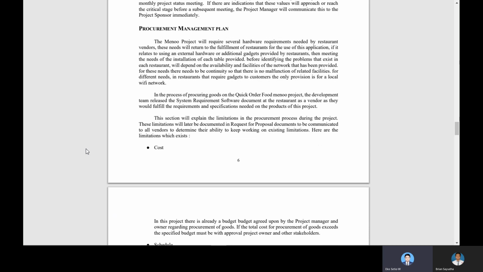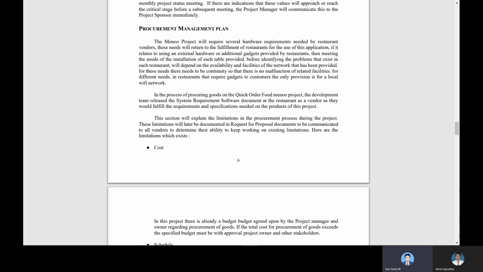And next is the procurement management plan. The main part of this management plan is that we must fulfill the requirements, for example, whether to use external hardware or not, or gadgets or not. In this quick menu order food, we use external hardware and additional gadgets such as mobile phones.